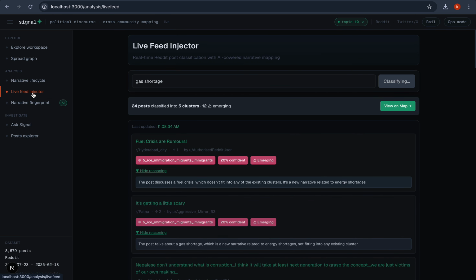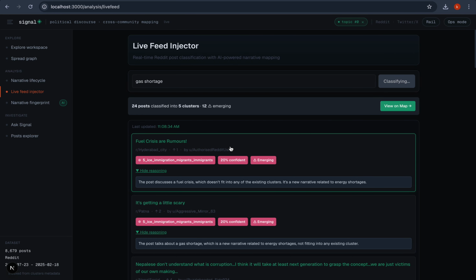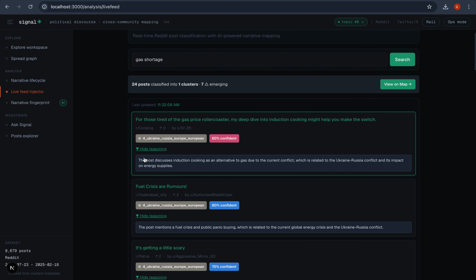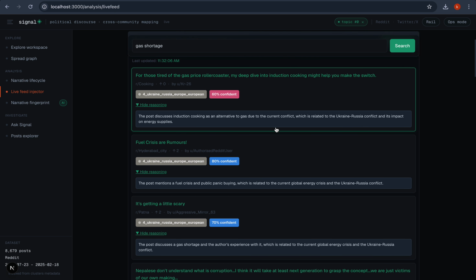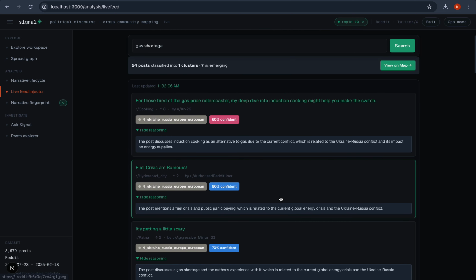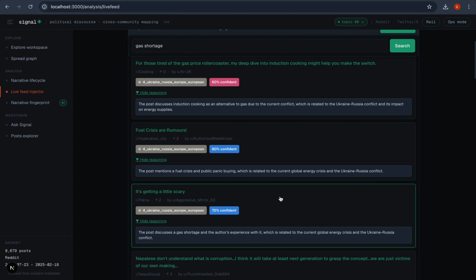Next, we have live feed injector. Here, this is a very important component in our website. When I search any key term, it will scrape the data from Reddit and show the latest 25 or 20 most latest posts, and it will classify them into our existing clusters.